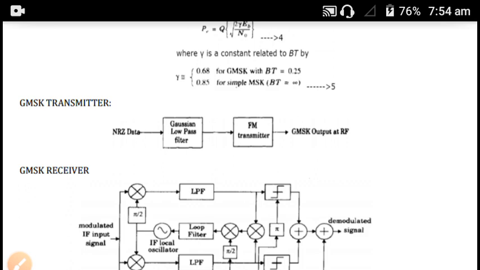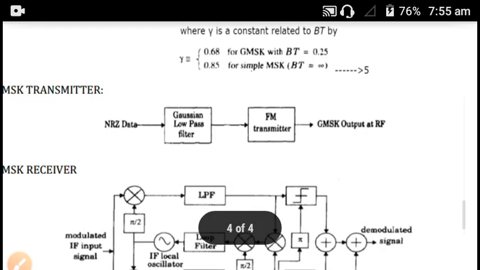So to generate a GMSK signal, it is necessary to pass a non-return to zero message bit stream through a Gaussian baseband filter, followed by the FM modulator. GMSK is used in a variety of analog and digital implementations, for the US cellular digital packet data and the global system for mobile communication, that is GSM.